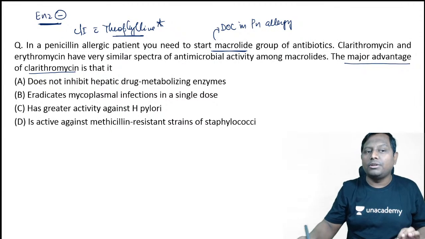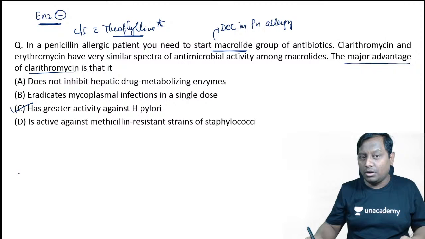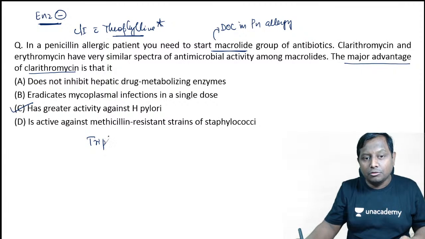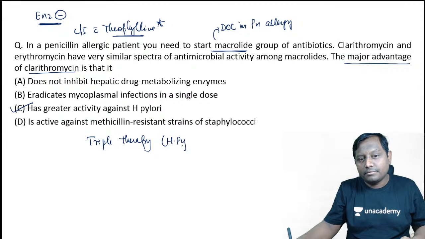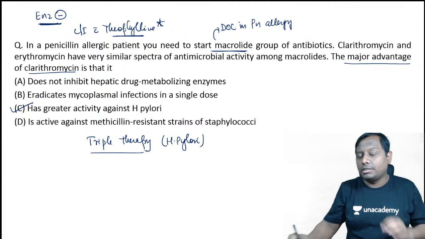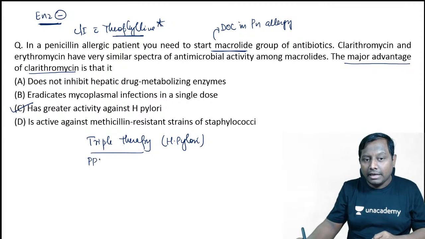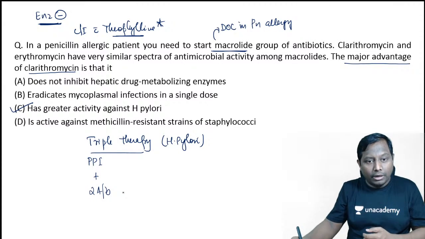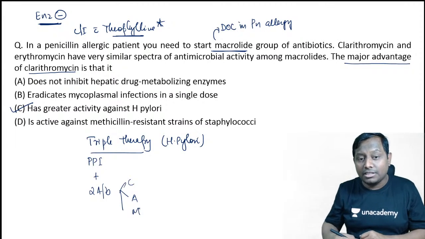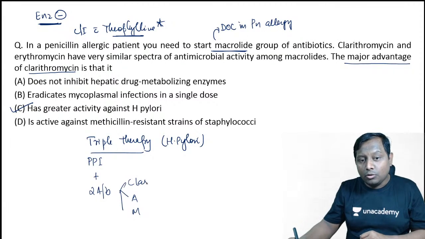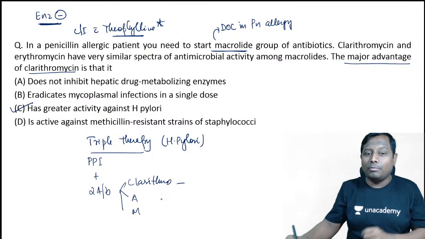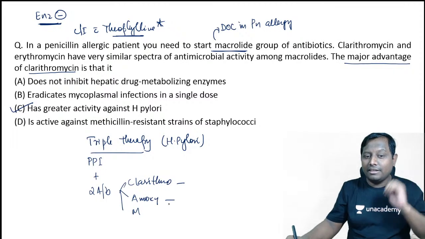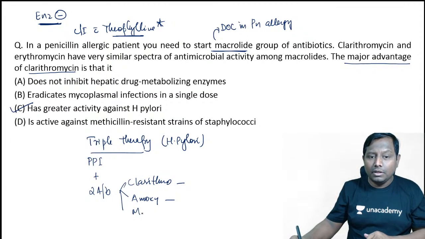Greater activity against H. pylori, that is a true statement. It is because of this reason that we use it in the triple therapy for H. pylori. We use a PPI, and along with the PPI, two antibiotics out of the CAM antibiotics: clarithromycin, amoxicillin, and metronidazole.